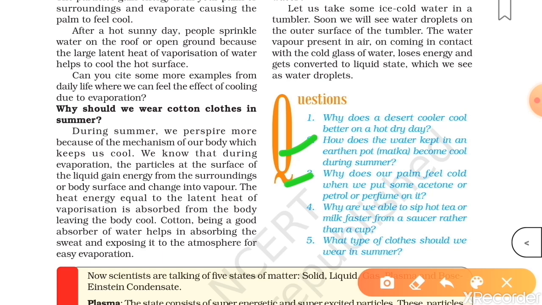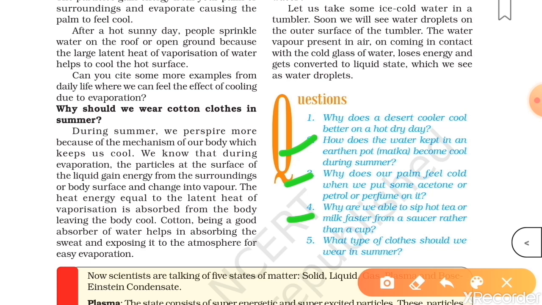your palm feel cold. Now, the fourth one, why are we able to sip hot tea or milk faster from a saucer rather than a cup? This is because of the surface area. More the surface area, more will be the evaporation. The rate of evaporation increases with the surface area. As the rate of evaporation increases, this will result in more cooling.